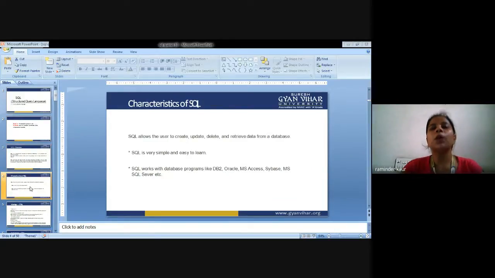So next, what are the characteristics of SQL? What are the characteristics that uniquely define SQL? It allows the user to create the database, to update the database, to delete the database, and to retrieve the data from the database. So these are the four basic functions of SQL. It is very simple and easy to learn.